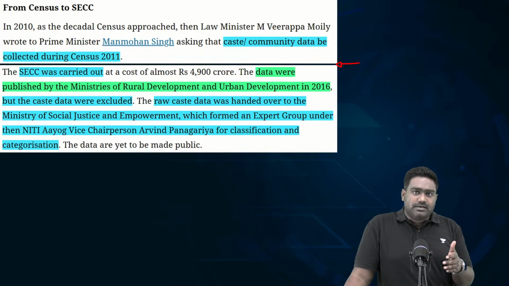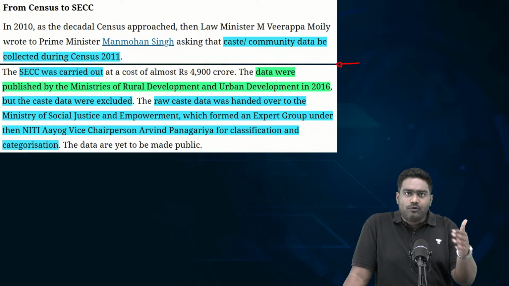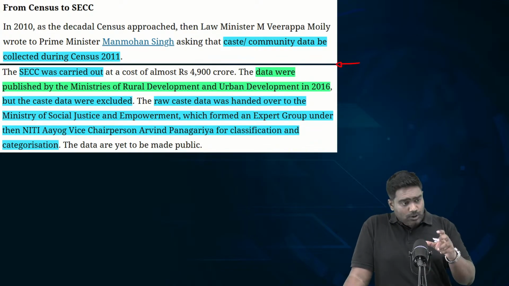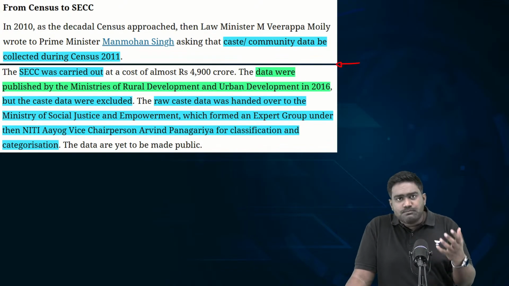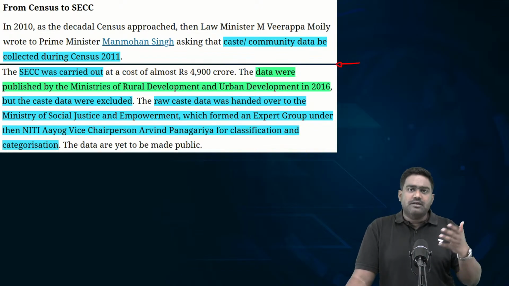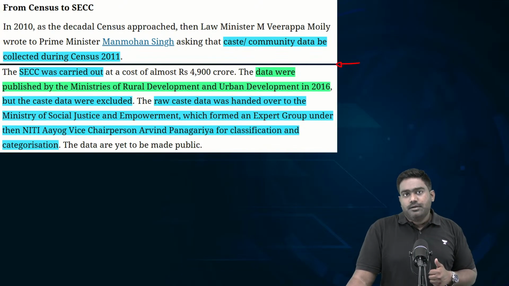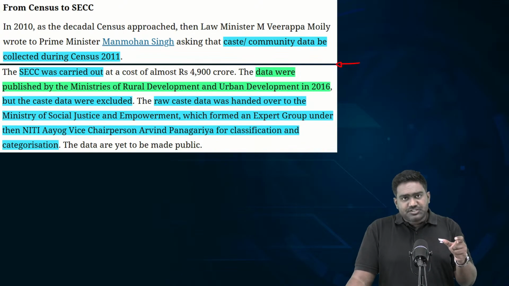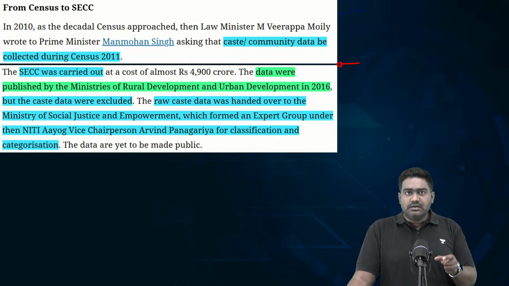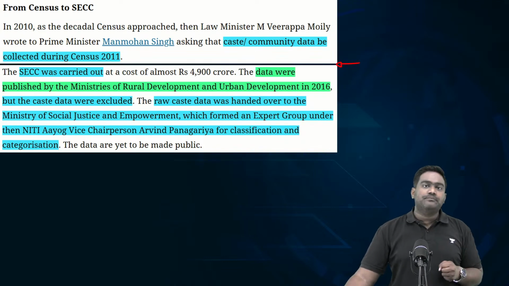So with caste data, you can provide for better targeting of reservation, ensuring that specific communities which are the most backward can be provided with the benefits of affirmative action. But at the same time, this tool could be misused for political and electoral gains as well.